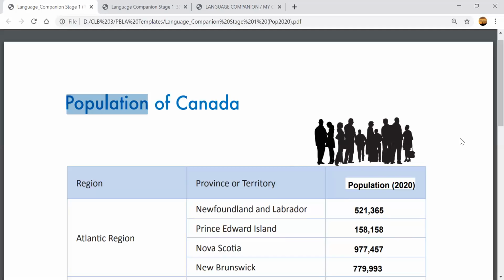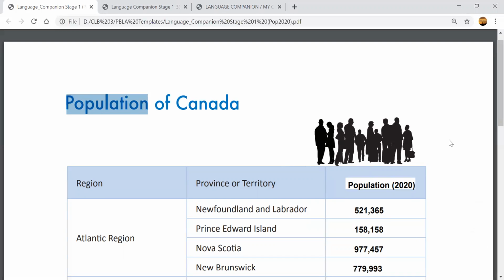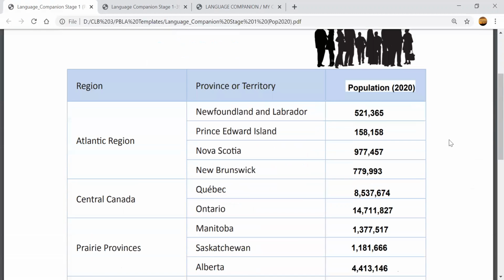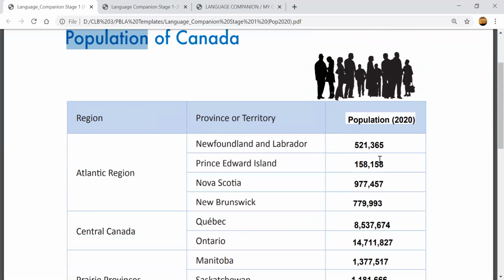Do you think there are lots of people? Or do you think the population of Canada is less? Let's look. So here we have a table with the number of people in each province in Canada.